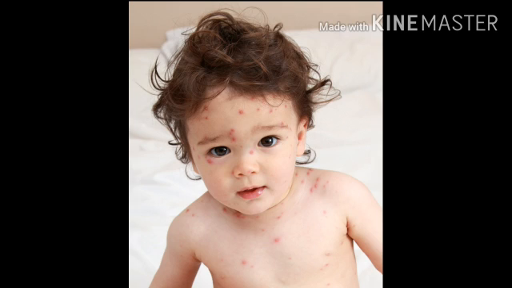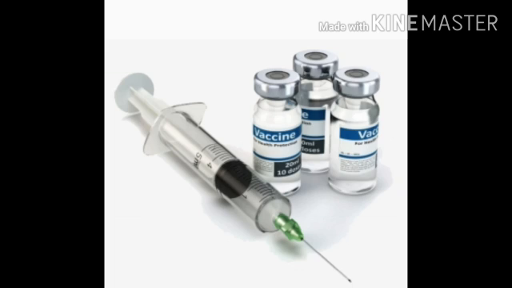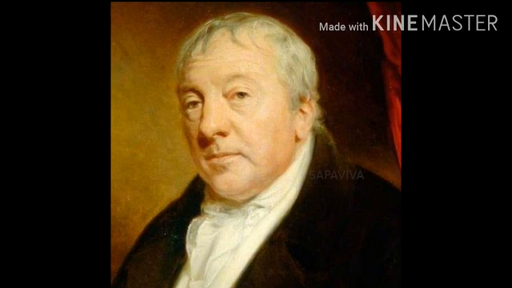A worldwide campaign against smallpox has finally led to its eradication from most parts of the world. These days, vaccines are made on a large scale from microorganisms to protect humans and other animals from several diseases. Edward Jenner discovered the vaccine for smallpox in 1798. The immunization program helps us to protect ourselves from several diseases.